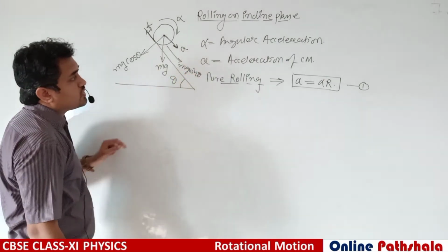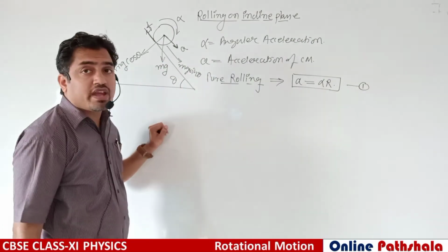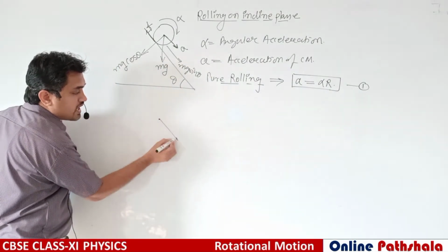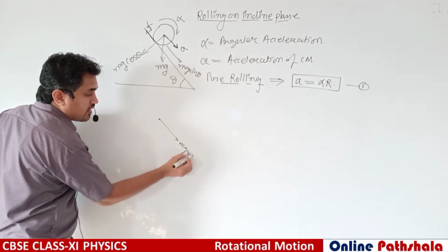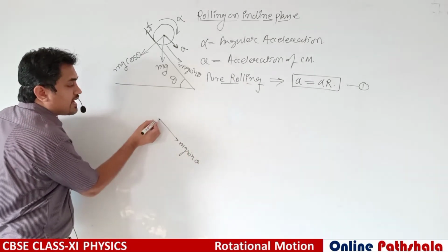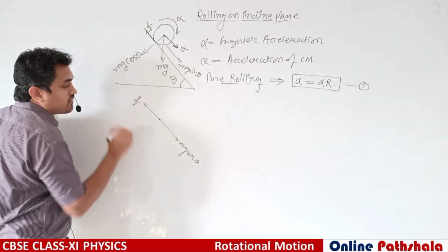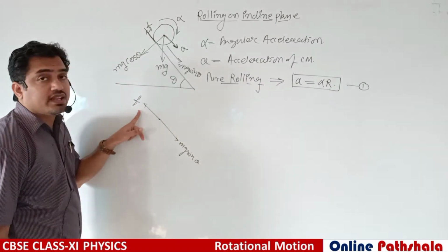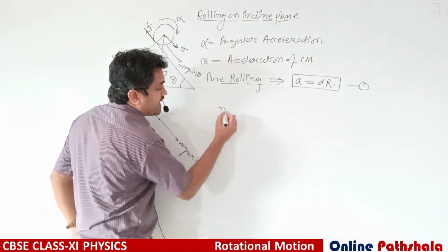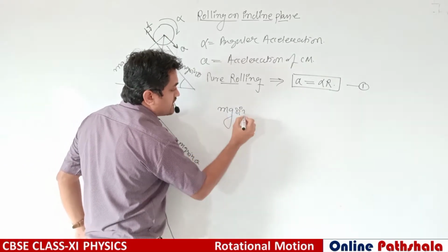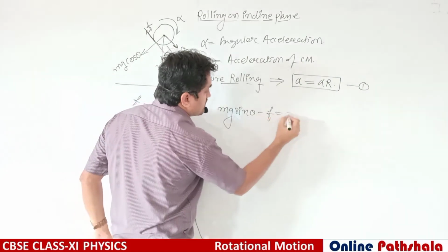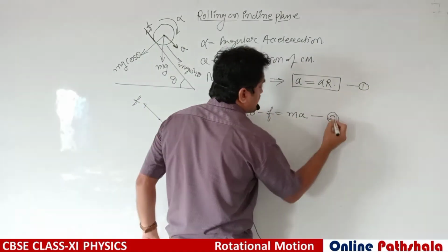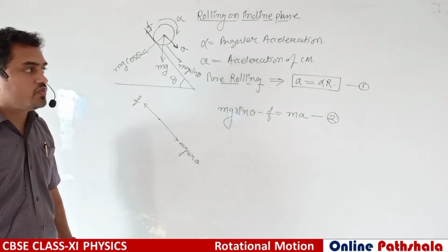If we make the free body diagram of this circular body, mg sin theta will be downward along the inclined plane, and friction force F will be upward along the inclined plane. So we can write the equation mg sin theta minus F is equal to mass into acceleration. It is our equation number 2.